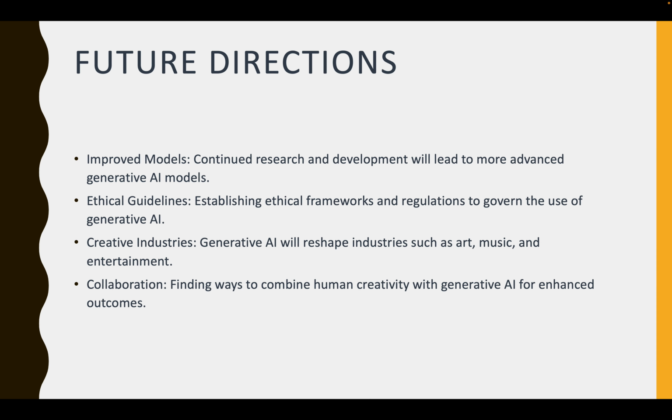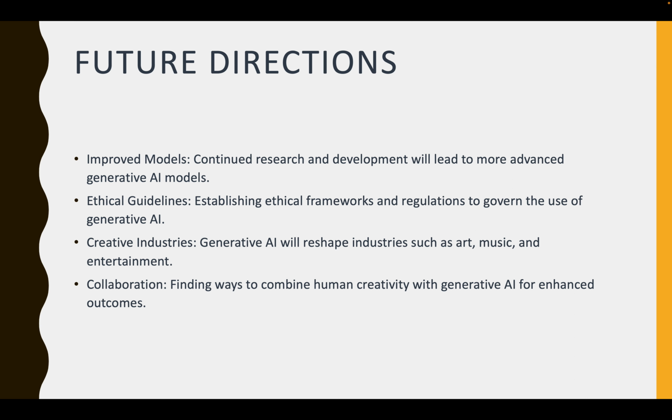So, future directions. As per the current state, it is still emerging. In future, the models can be improved, and the training data can be improved to avoid any kind of data bias.